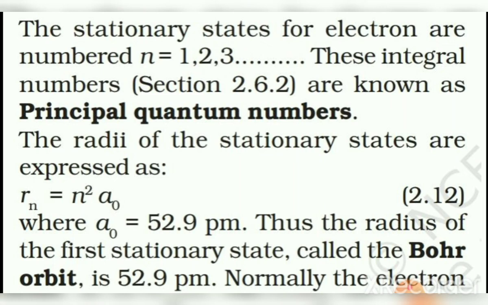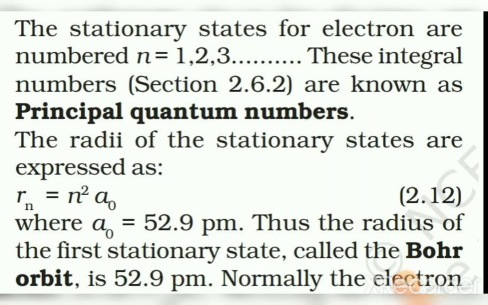Similarly, you can calculate the radius of the second orbit. R2 is equal to 2 squared into 52.9. And you can get the radius of the second orbit as equal to 4 into 52.9, which is equal to 211.6 picometer. We can therefore conclude that as n value increases, the radius of the orbit also increases. It also means that as n value increases, the electron will be farther away from the nucleus.